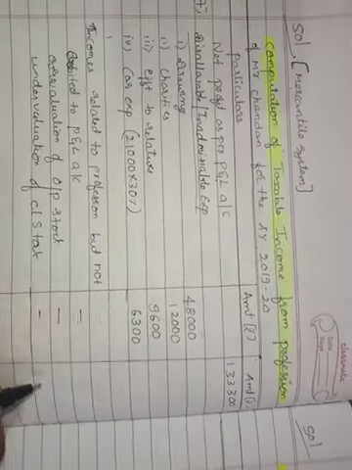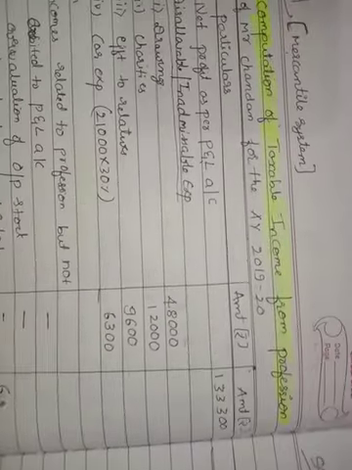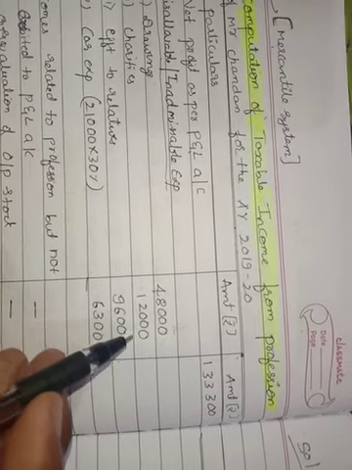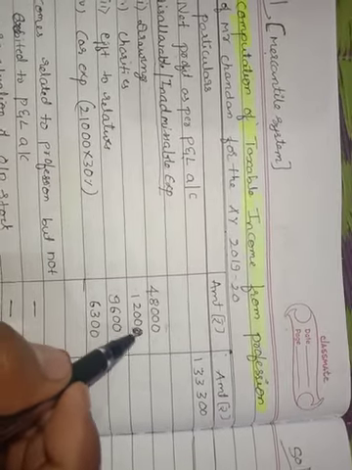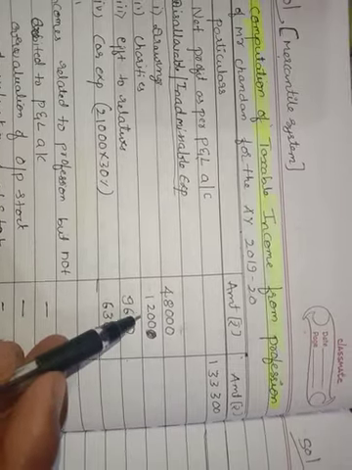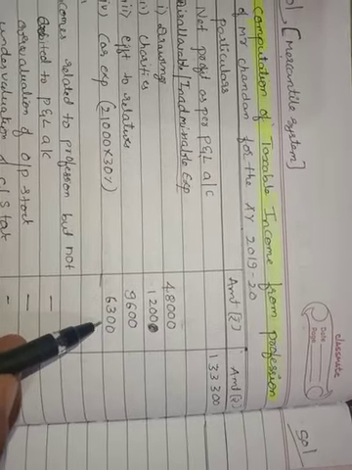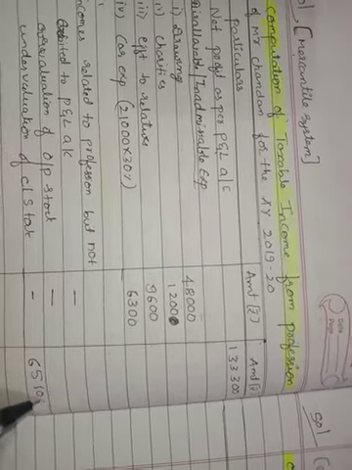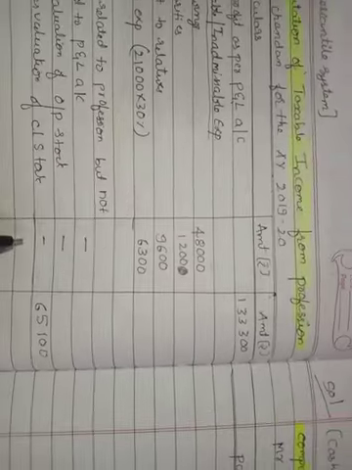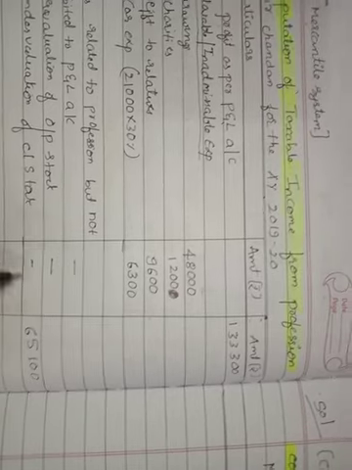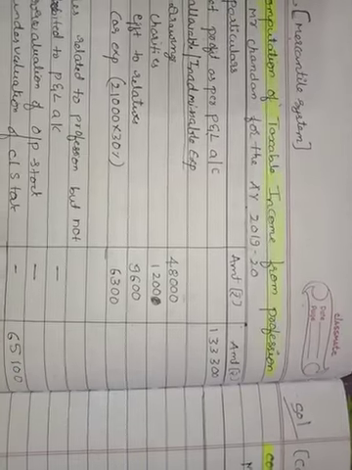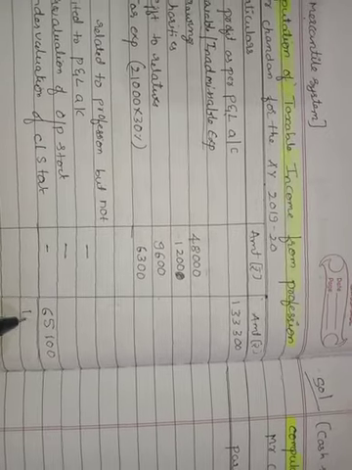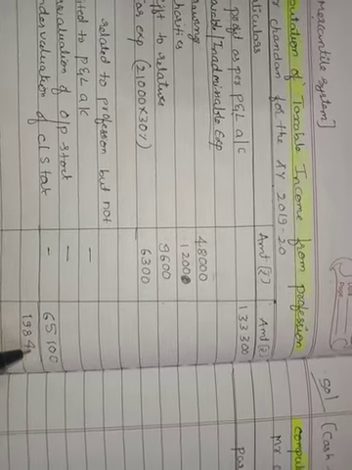So total the items. You will get 48,000, 1,200, 9,600, 6,300. This is not 12,000, this is 1,200. So total it 65,100. Right. So if you total 1,33,300 plus 65,100, you will get 1,98,400.